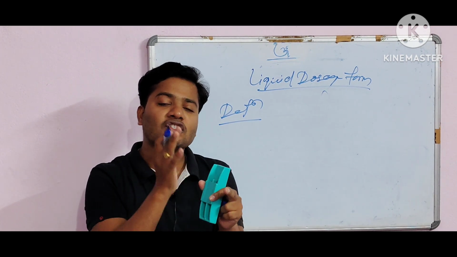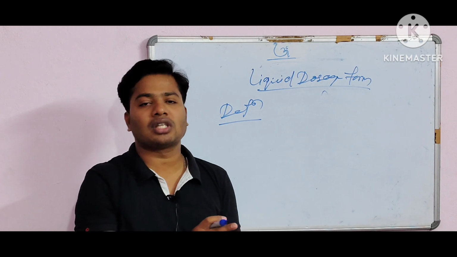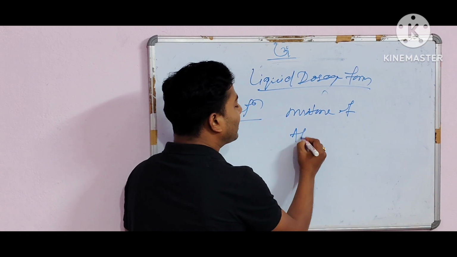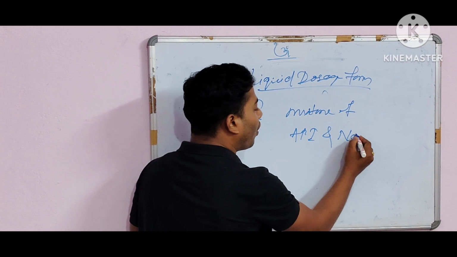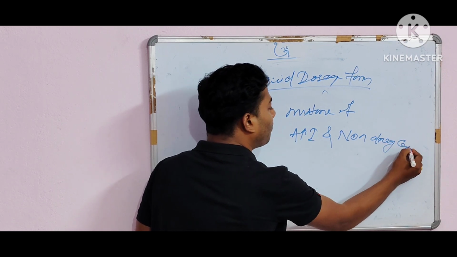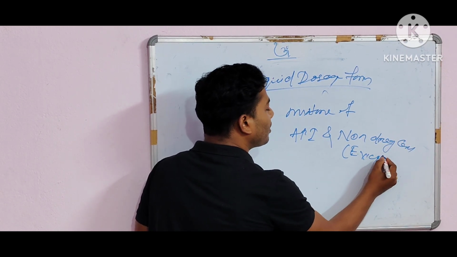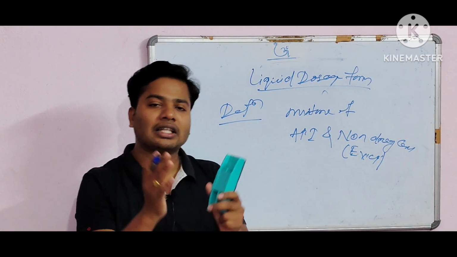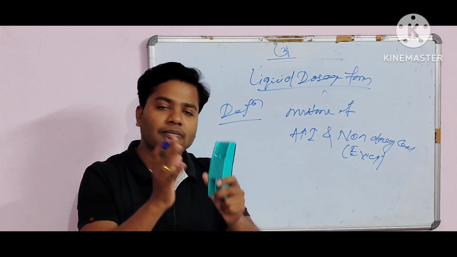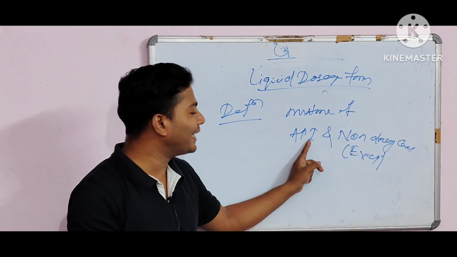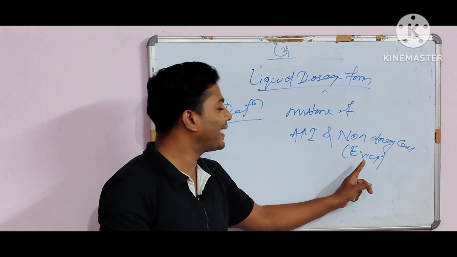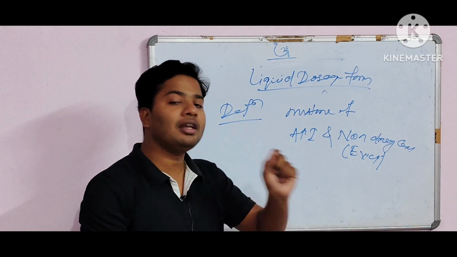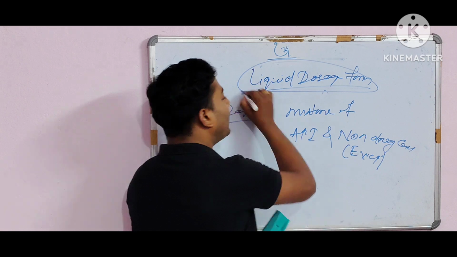Liquid dosage forms are the essential pharmaceutical products which involve a mixture of active pharmaceutical ingredients and non-drug compounds, or you can say excipients. In these excipients, the maximum amount of substance is liquid. So that's why it is known as liquid dosage forms.